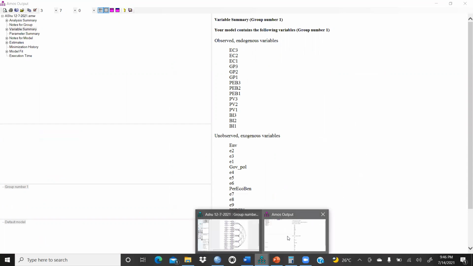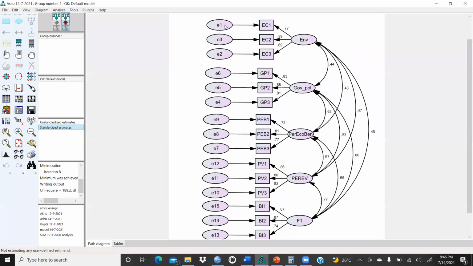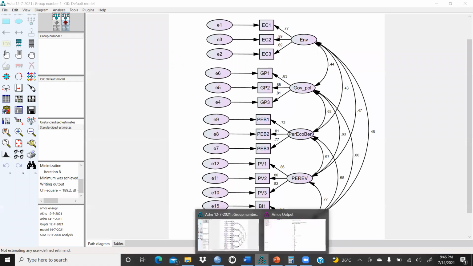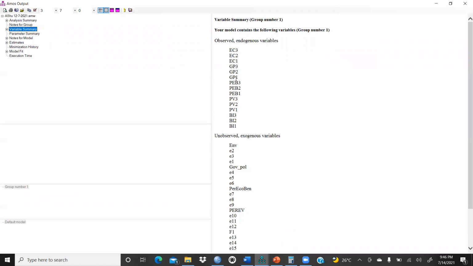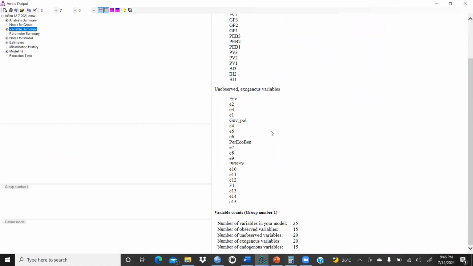And in the exogenous variables, you could see here, these are the error terms. These are also unobserved variables. Then variable counts, I had already explained, 35 is the total number of variables in my model. Observed variables are 15, unobserved variables 20, exogenous variables 20, endogenous variables 15.